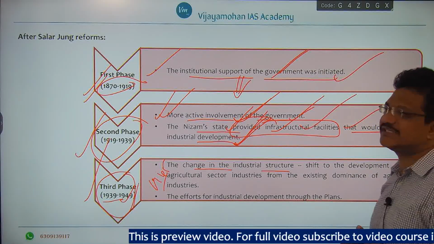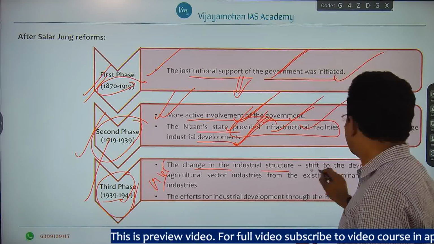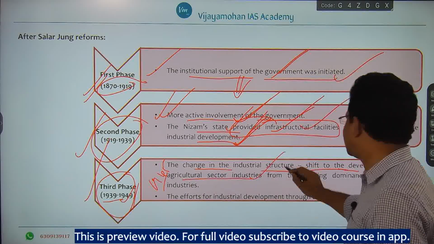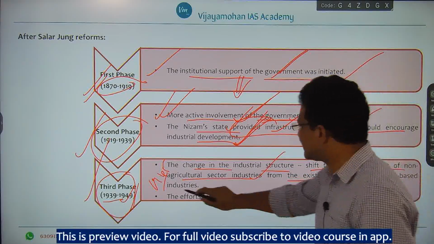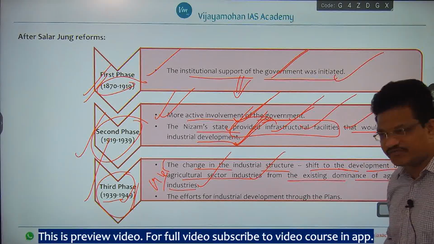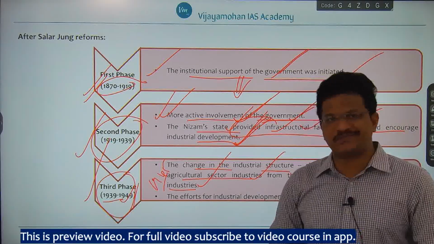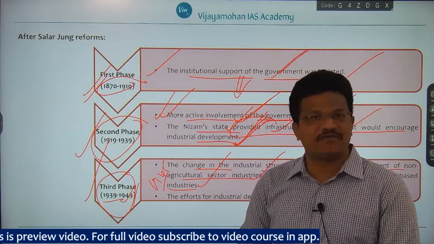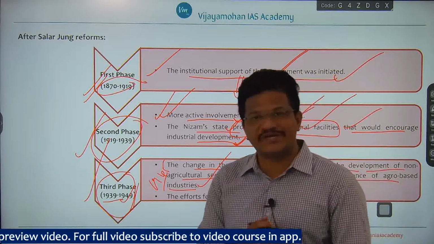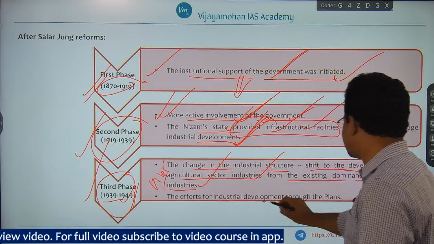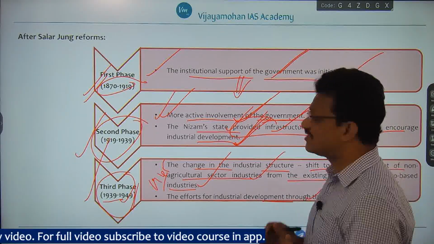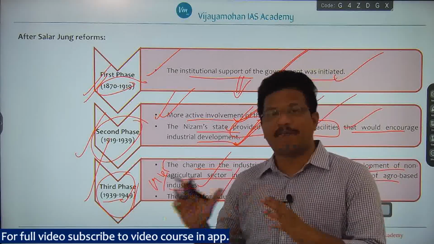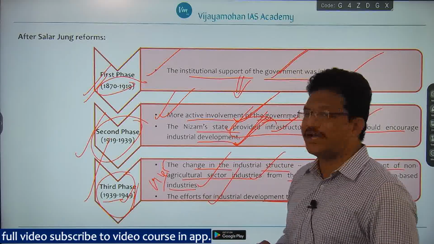You can observe how the industrial structure of the Telangana area changed. It shifted to the development of non-agricultural sector industries from the existing dominance of agro-based industries. So there is a perceptible shift in the industrial ecosystem of erstwhile Hyderabad state, and there was a particular effort at industrial development through plants, which you will see as we go further, right?